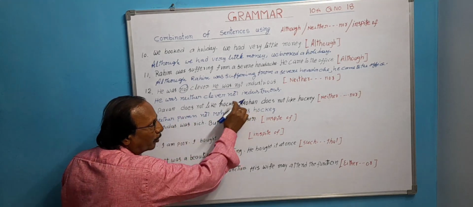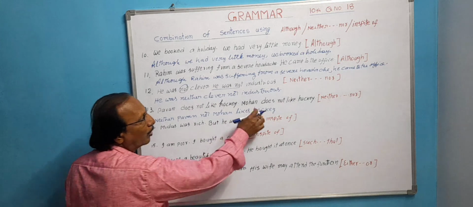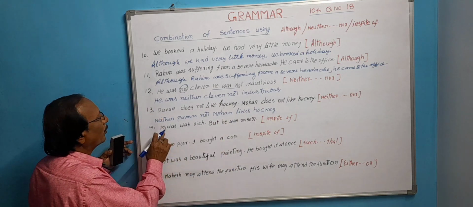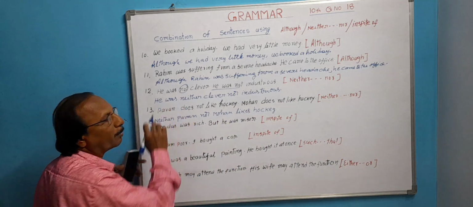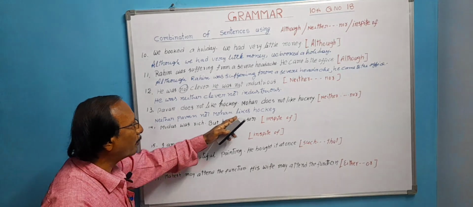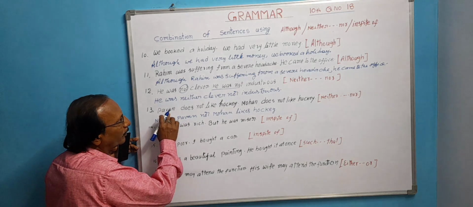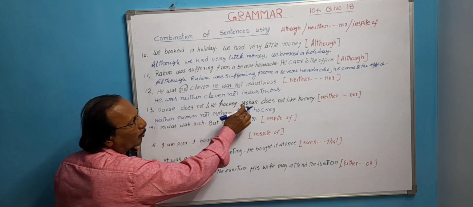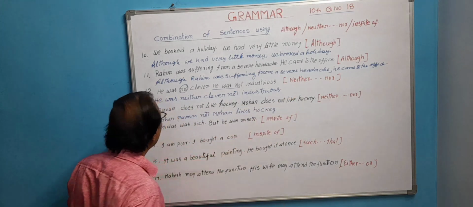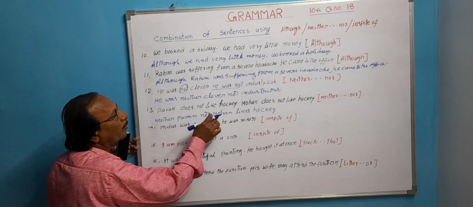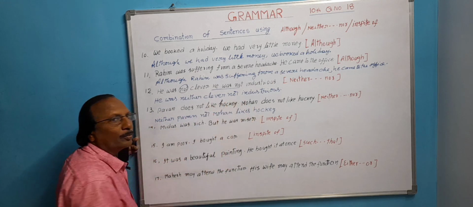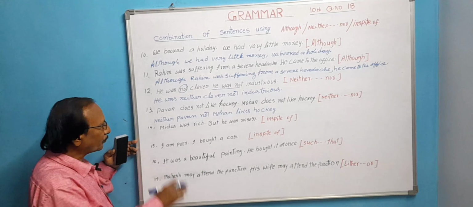Here write positive verb, likes hockey. Suppose the sentence is in past tense, then we would have written liked. If it is past tense, Pawan did not like hockey, Mohan did not like hockey. In such case, neither Pawan nor Mohan liked hockey. We would have written like that.